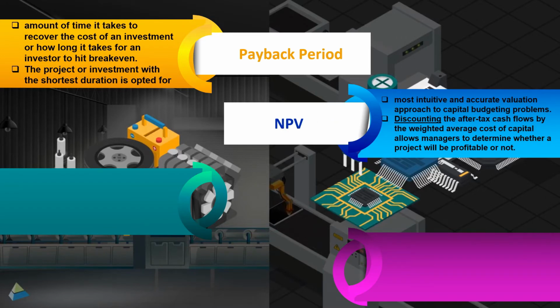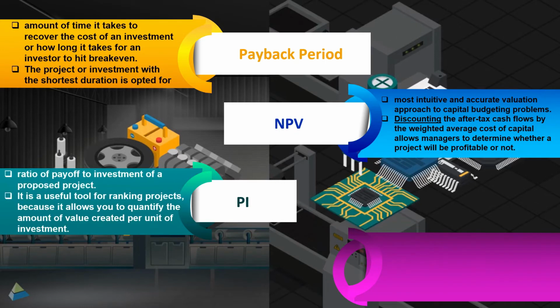while the net present value approach is the most intuitive and accurate valuation approach to capital budgeting problems. Discounting the after-tax cash flows by the weighted average cost of capital allows managers to determine whether a project will be profitable or not. Profitability index is the ratio of payoff to investment of a proposed project.